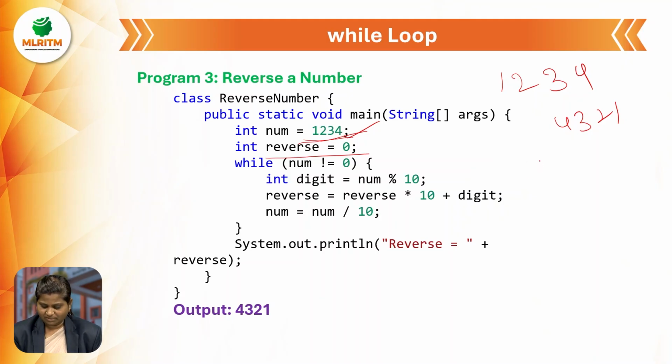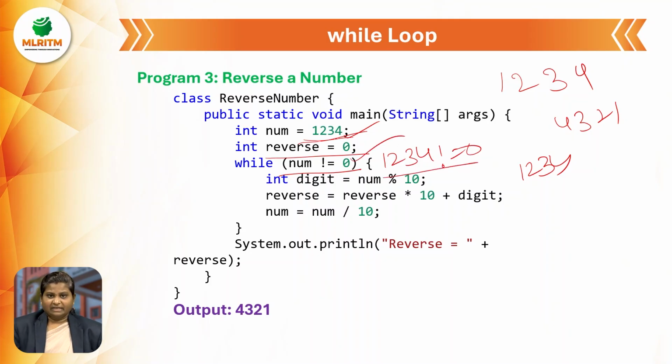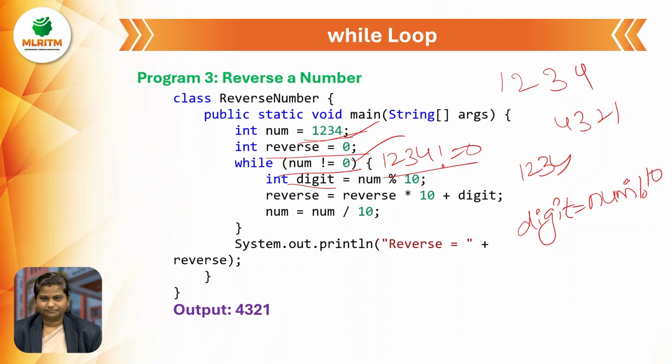Here number is equal to what? 1, 2, 3, 4. 1, 2, 3, 4 is not equal to 0. Yes, this condition is true. Then here I initialize one more variable named digit. This digit is equal to number percent 10, the remainder of number divided by 10.